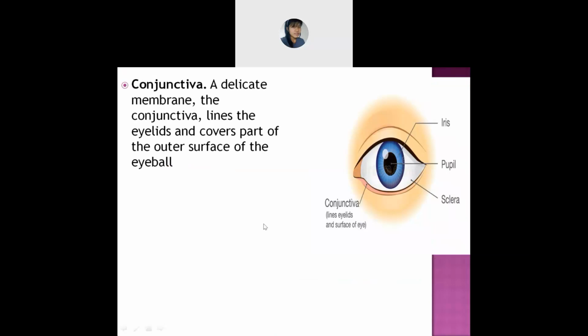Next is the conjunctiva. So this portion is known as the conjunctiva. Means the pinkish color in your eyes. If you observe in the mirror, I hope you will be able to see it. So this conjunctiva is a delicate membrane. Delicate means what? It is very sensitive. Like if something happens, it will hamper. All right. So this is the meaning of conjunctiva.